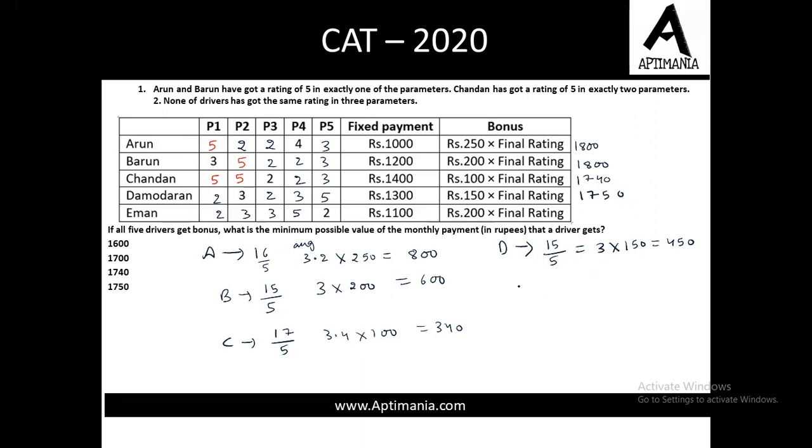Fine. And last is Iman. So the total value for Iman is 5 and 5, 10 and 15. 15 when divided by 5, the average will be 3. We need to multiply this 3 by 200. So the bonus part will be 600 rupees. And 1100 was the fixed payment, so the total comes out to be 1700. Now this is the minimum value possible. So the answer to this question is 1700 for Iman.